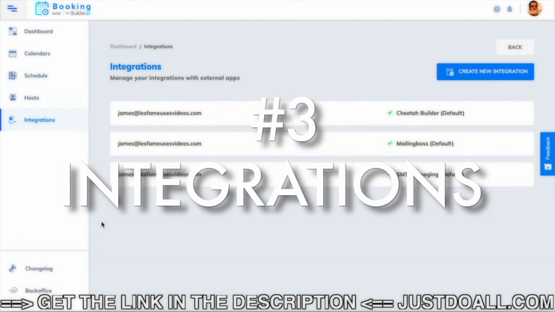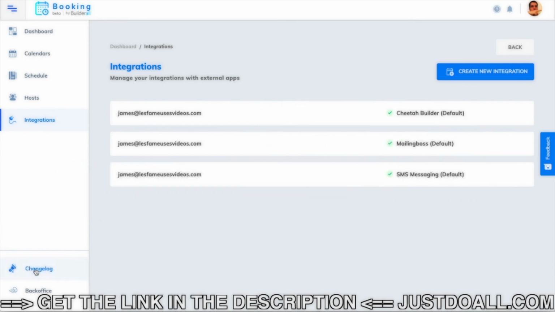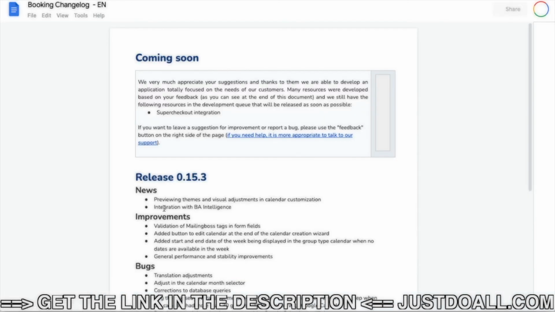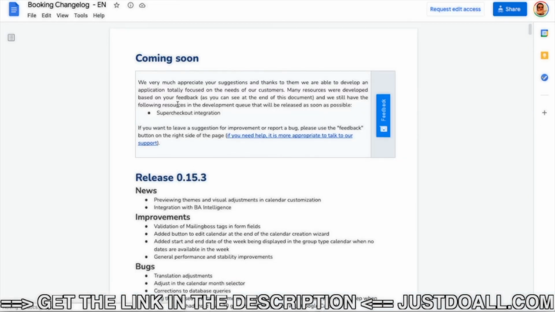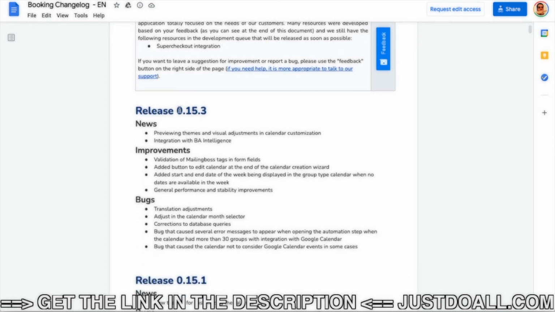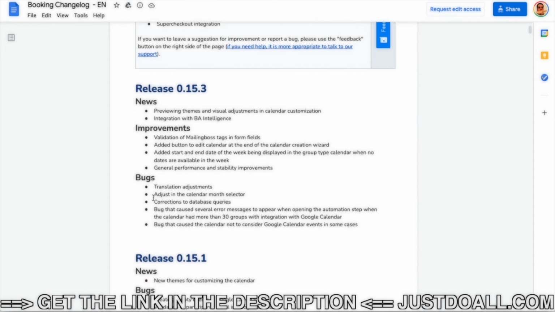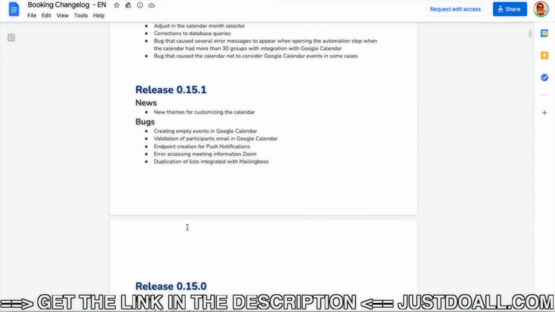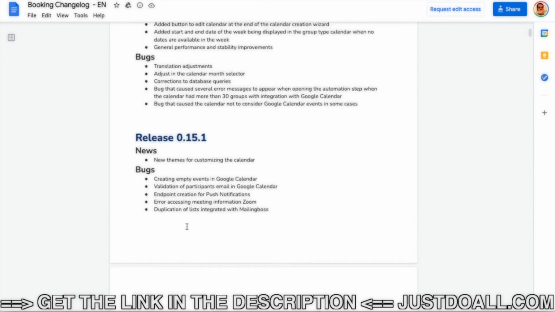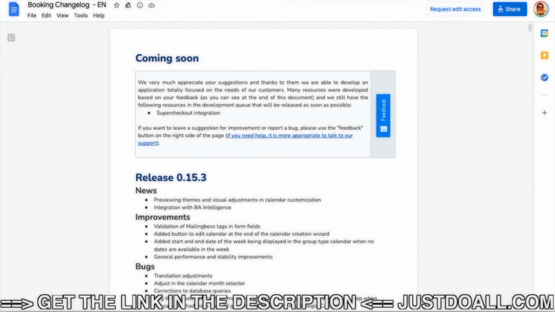That's it. And of course, this booking app is evolving, is being developed. So you have the change log. Every time you want to see what is new with this booking app, you click here and you have the change log, what has changed. So coming soon, you know, the super checkout integration. We still have the following as soon as possible. So the super checkout integration will come very soon. The next update will be there. And you have the release, what you have, improvements, bugs that have been fixed. You know? So you can follow the channel. They are being transparent about it, and in the upcoming features, you can stay up to date and know if there is a new integration or something. You will know about it.